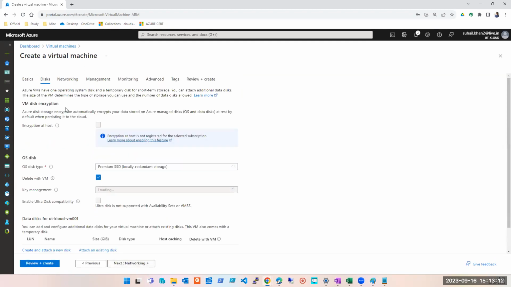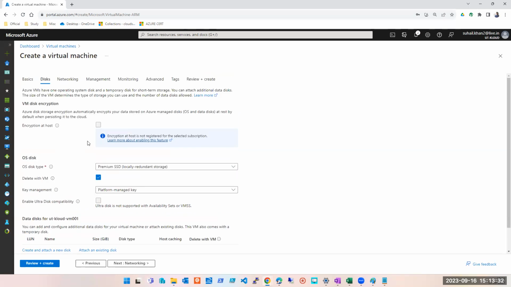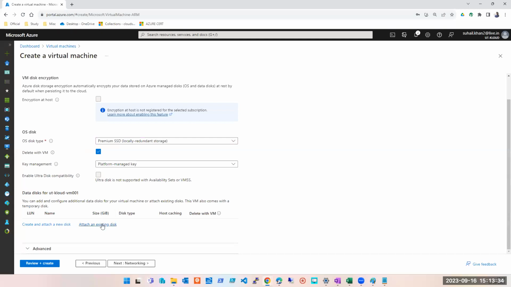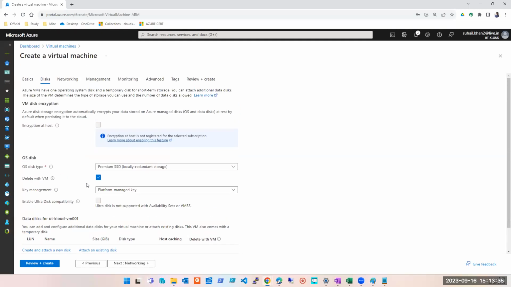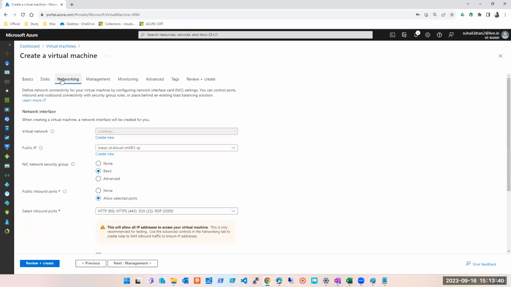Next, the disk part we have already discussed, so I do not want to confuse you guys and mix the disk part and availability set. Later I'm going to give you homework where you will see more complex issues, like creating a machine with so many disks, availability set, etc. But as of now, we are already done with disk practicals, so I'm not attaching it here anymore. We'll keep it to default. Networking, etc, everything default.